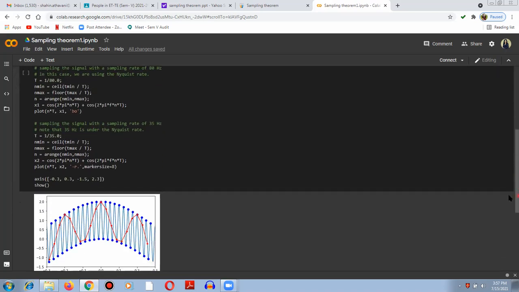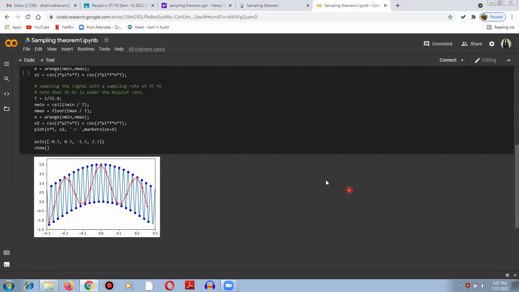libraries in Python. Can you see this? Here we can see the output. This symbol indicates the output signal. This is the original signal in blue, and the red one is showing you the sampled signal. This is how the samples have been taken from the original signal. The red curve shows the sampled signal, and the blue curve shows the original information or message signal. So this is how it has been implemented.